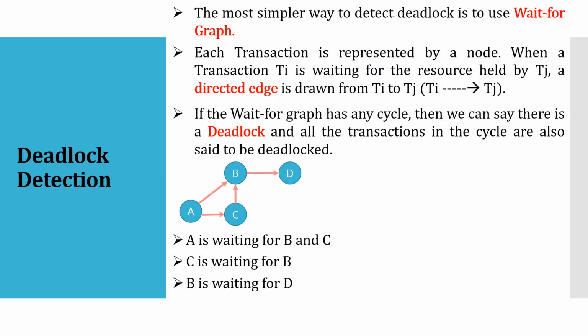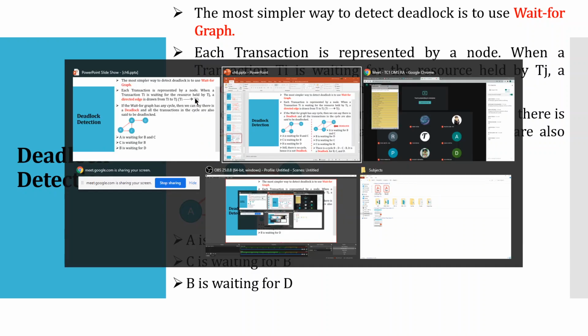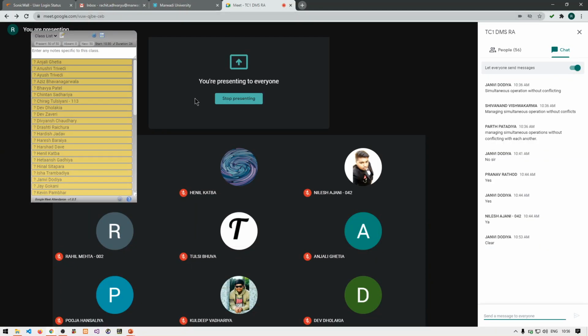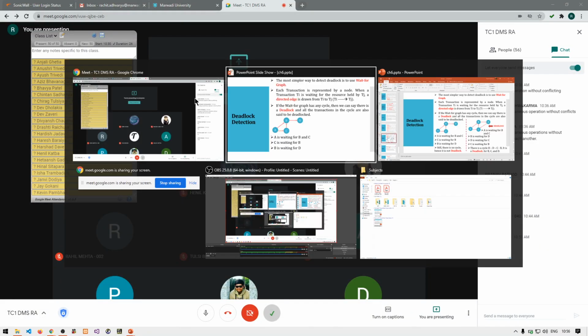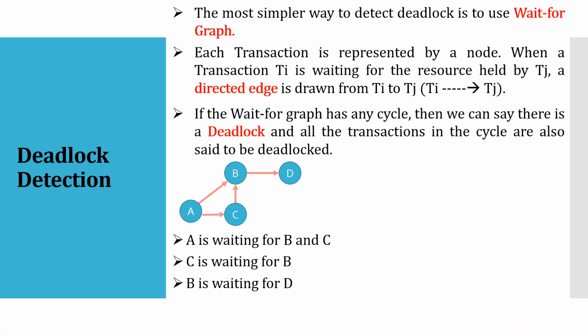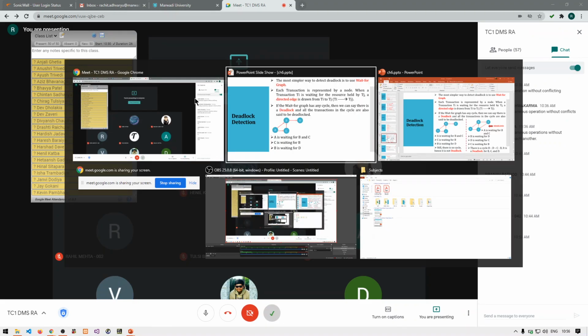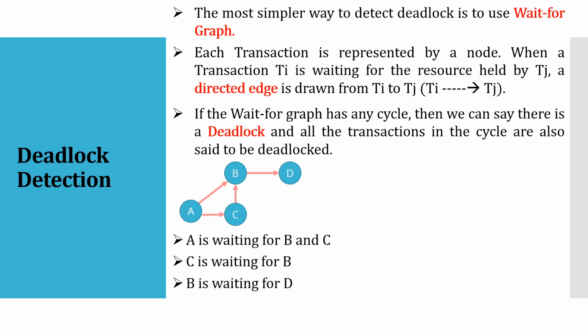A to B and C, C to B and B to D. So do the transactions form a cycle? Yes or no?